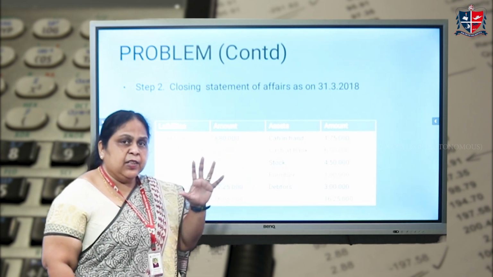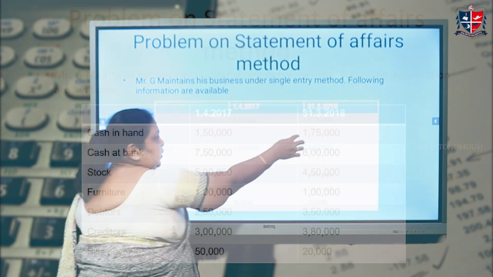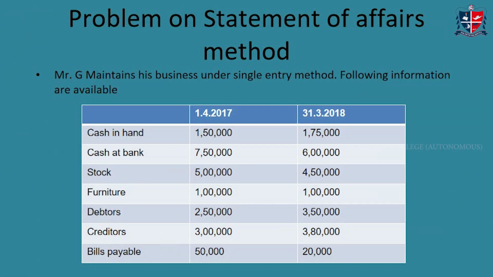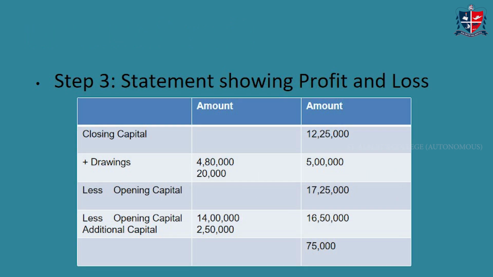Again, you take only the closing items, which were seen here. The closing items are taken, and the balancing figure gives you the closing capital. Now, the third step is the actual statement of profit and loss. How do you do it? You take the closing capital. Closing capital is 12,25,000. This is the balancing figure.